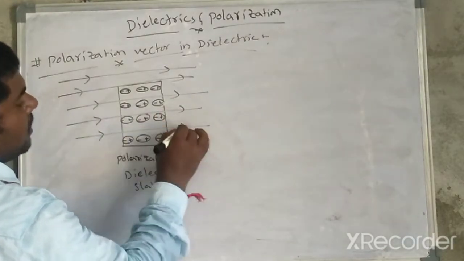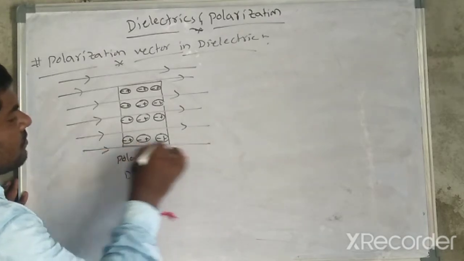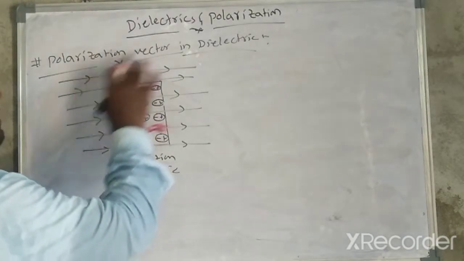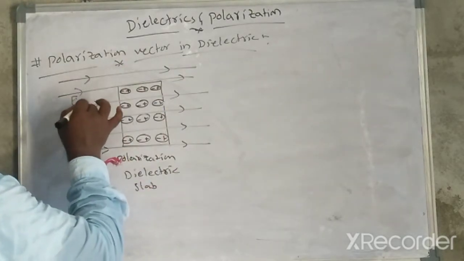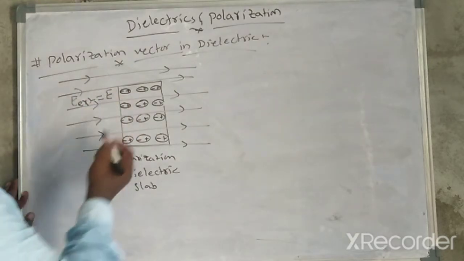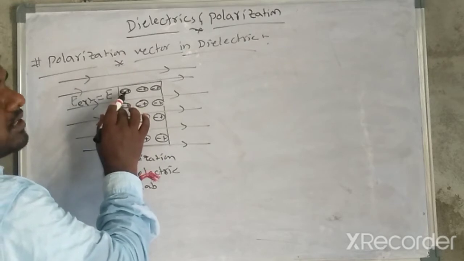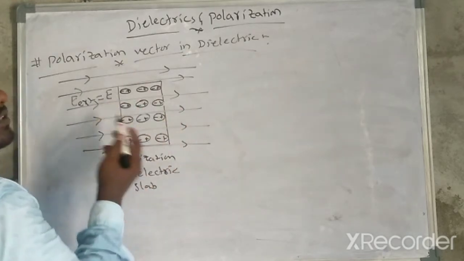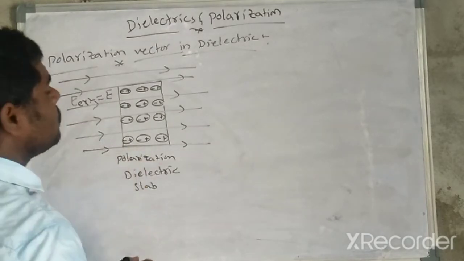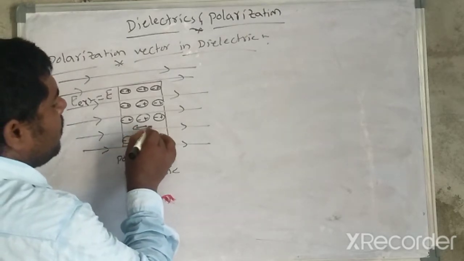This one is the external electric field. After applying the external electric field, these dipoles align. The positive charge goes in the direction of the electric field, the negative charge opposite to the electric field, so it forms a dipole.